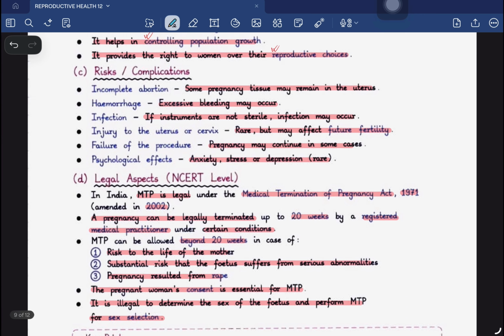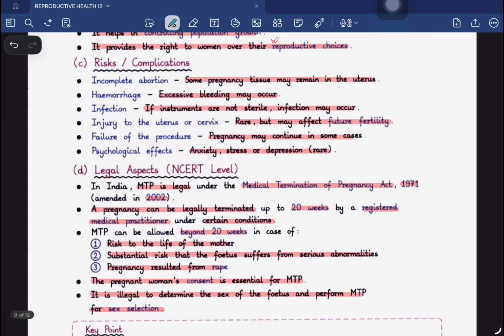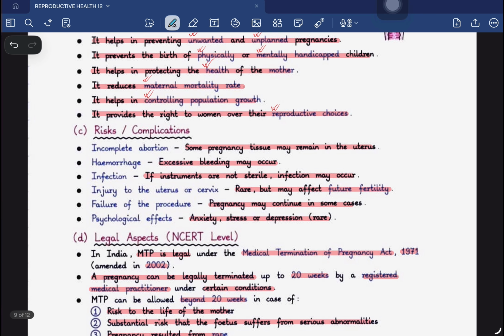So this MTP process, which is the deliberate attempt to terminate an unwanted pregnancy with the help of medical or surgical methods, is only useful, only safe, and only a legal option if it is done responsibly by a medical professional. Other than that, it can lead to these kinds of risks and complications which we have discussed a few minutes back. Okay, so these are the points that you need to remember while discussing MTP.